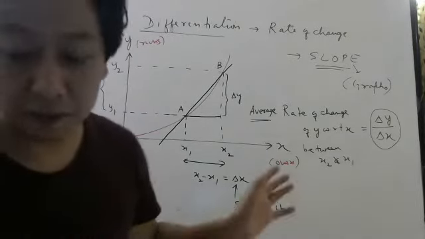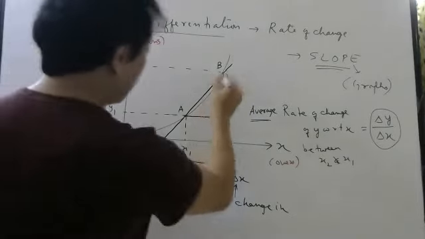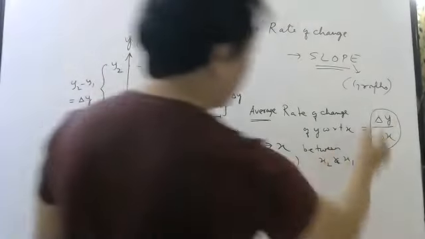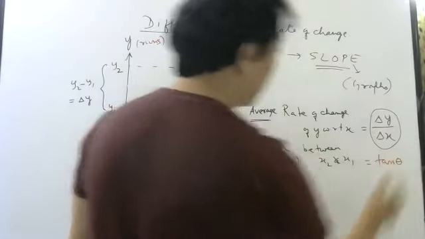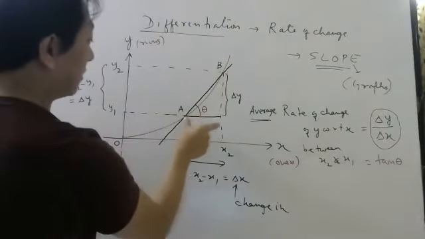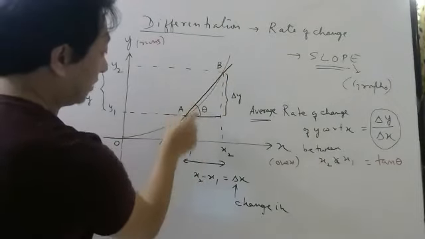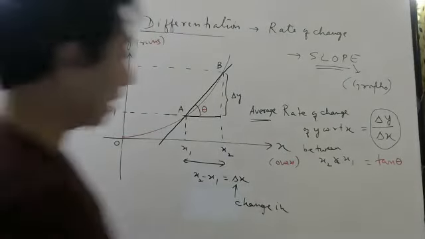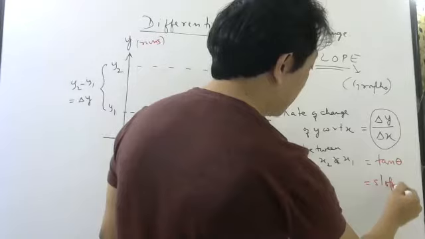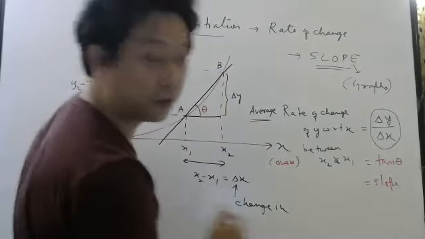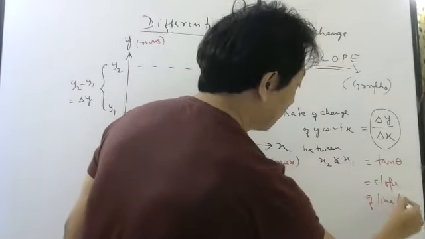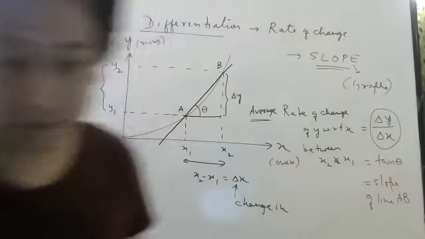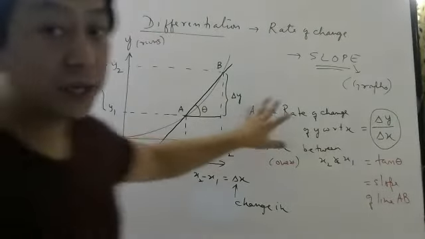Now you can give this a meaning. Graphically, you can give a meaning. If you look at this triangle here, if I draw an angle here theta, then this ratio is nothing but tan theta. Check once. So this is opposite, this is adjacent, and this is a right angle triangle, this is theta. So I can write this ratio as tan theta. Understood or not? And tan theta in mathematics we say slope of this line. So this is slope of line AB. Okay, students? The slope of line AB. So this is how we calculate average rate of change.